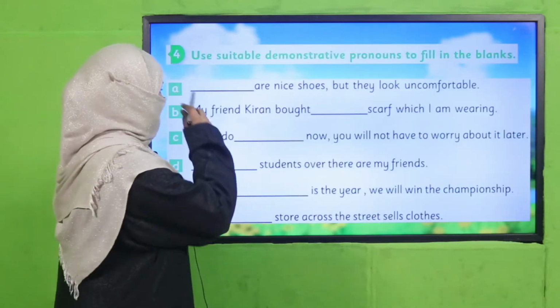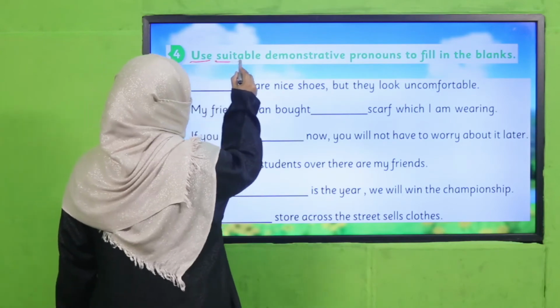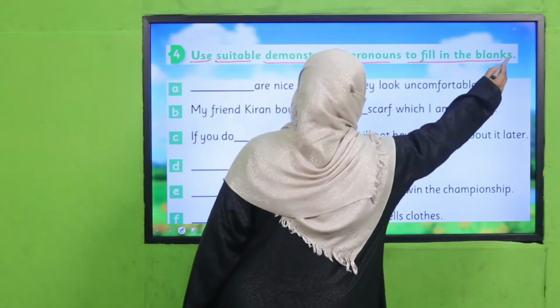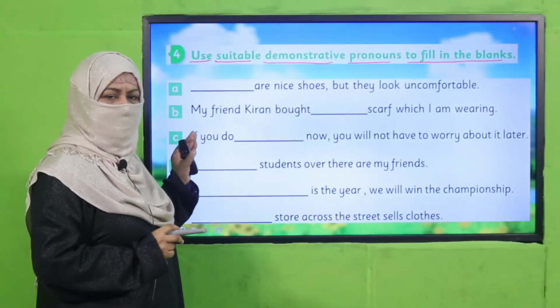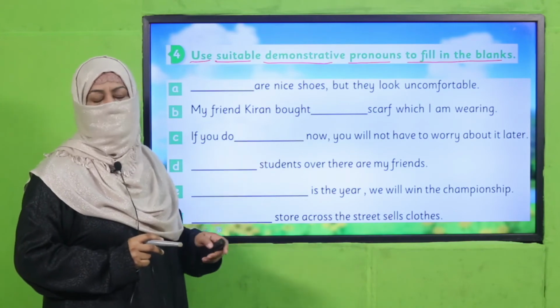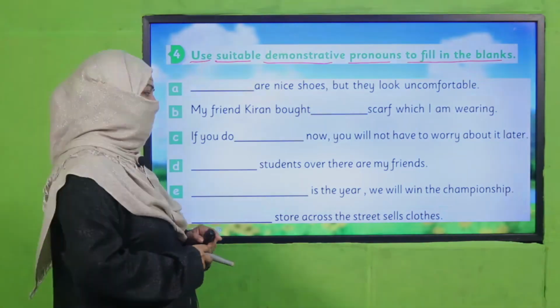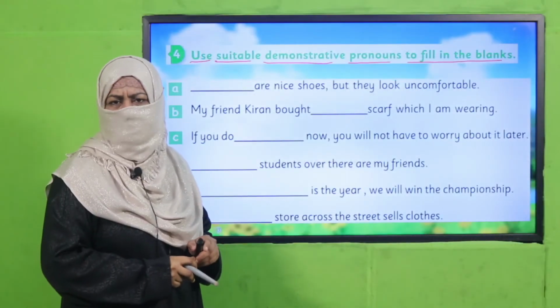Okay, so let's practice it from your book. Use suitable demonstrative pronouns to fill in the blanks. You have to read the sentence, and out of this, that, these, those, you have to choose a correct demonstrative pronoun and complete the sentences. Pause the video, complete this exercise, and then come back. Yes, my dear students, are you done with it?